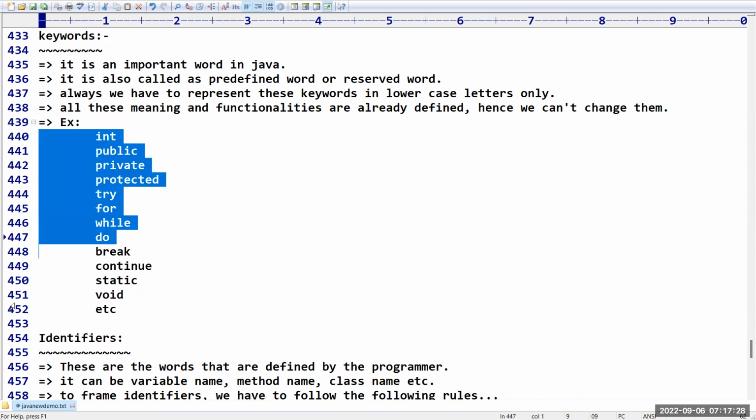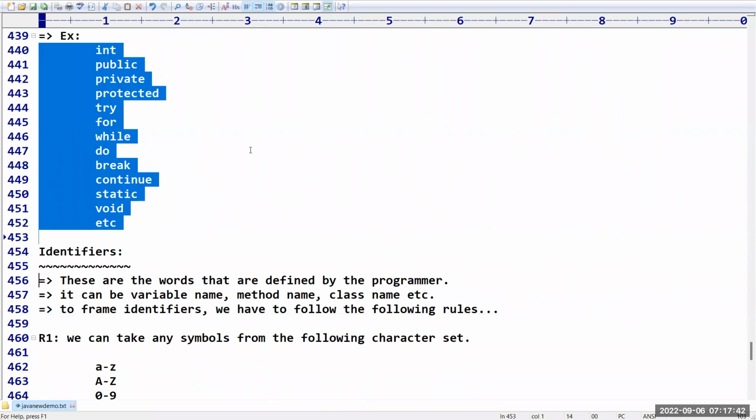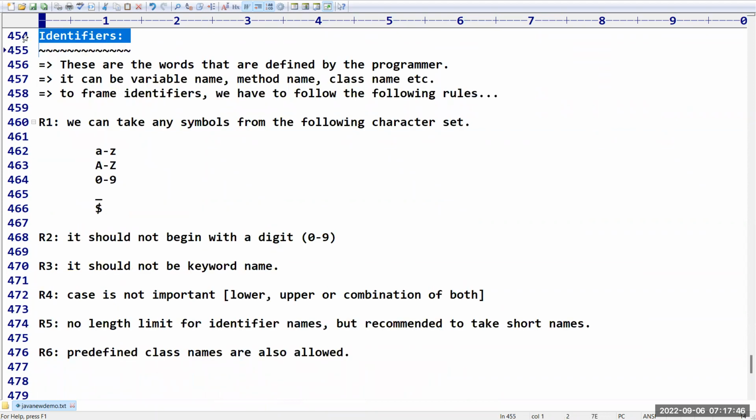Examples for these keywords we have discussed. There are around 55 keywords. I have listed only a few keywords, and based on the topics, we are going to cover all the keywords in the classes. Then, sir, we have seen identifiers also. The words which we define are called identifiers. That means the words defined by the programmer are identifiers. It can be a variable name, a method name, or a class name. Anything you can take.